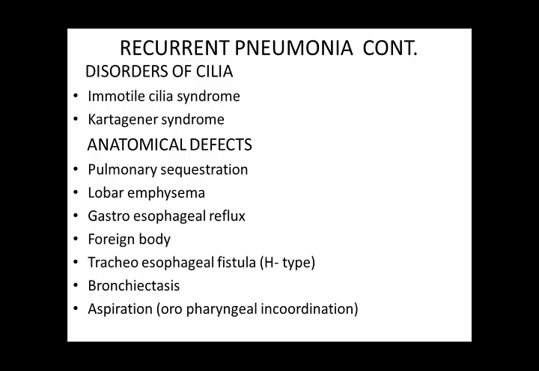Now this is a congenital defect, tracheoesophageal fistula. There is fistula formation between the trachea and esophagus, and this H type of fistula is usually not recognized early on, and the child presents with repeated chest infections. There are certain conditions leading to bronchiectasis, like cystic fibrosis and tuberculosis. In bronchiectasis, the shape of the bronchioles is abnormal and disfigured, and the secretions are not properly excreted, and the child gets repeated infections in the lungs.